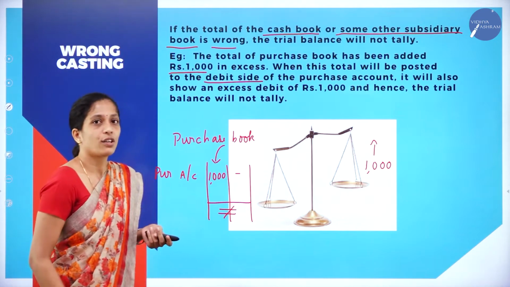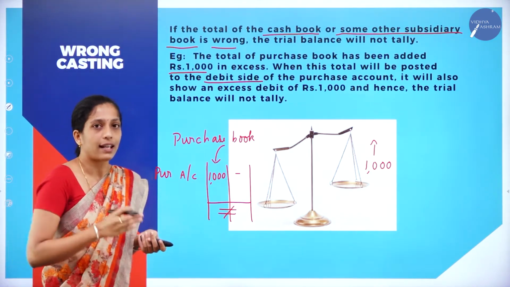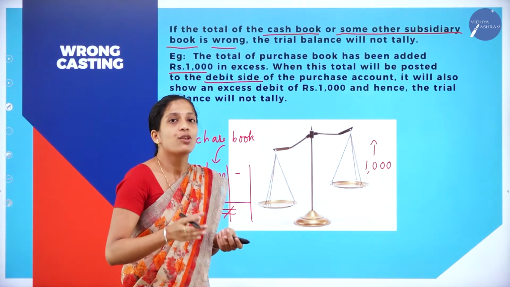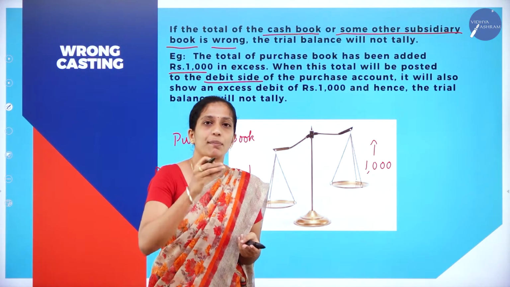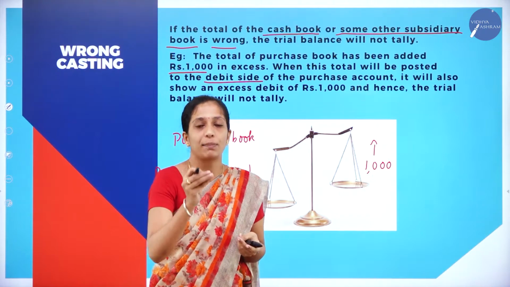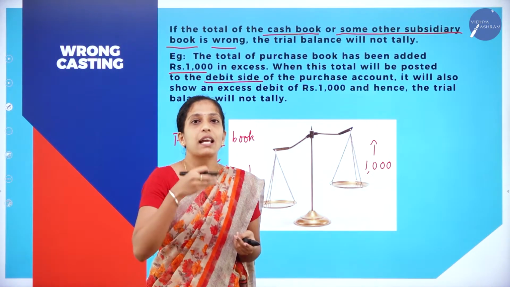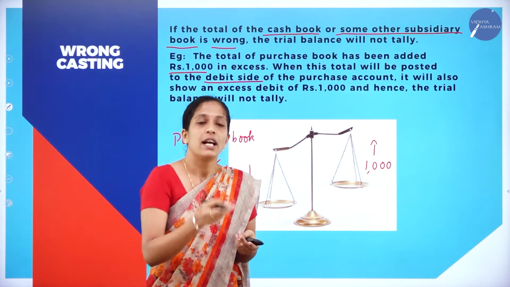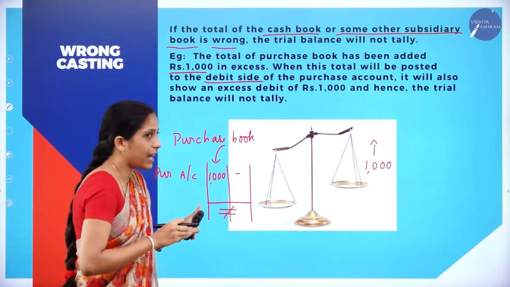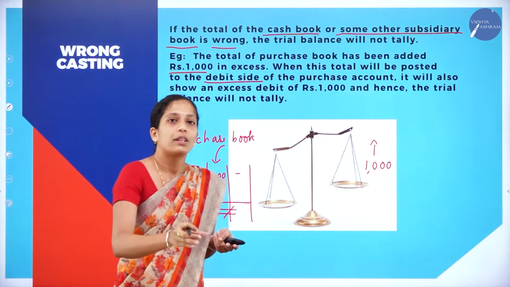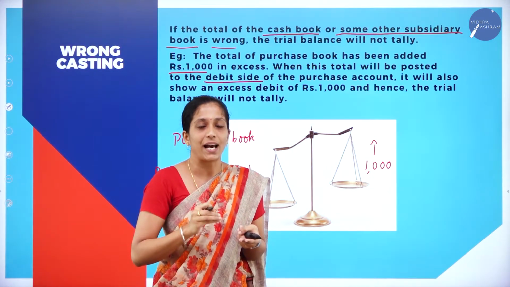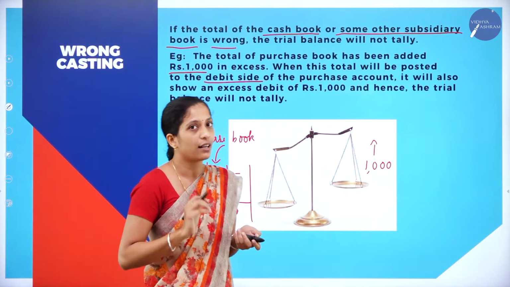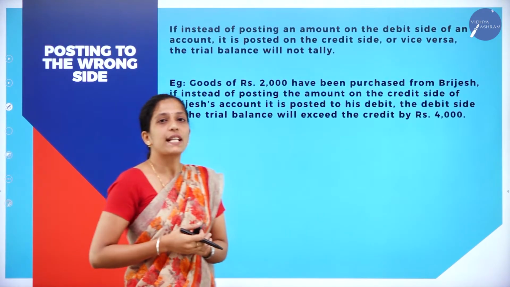So this is wrong casting. If you prepare any subsidiary book, whether purchase, sales or cash book, and there is any excess or decrease in amount, it also affects the trial balance, because the amount will be transferred to the trial balance and your trial balance will not tally.